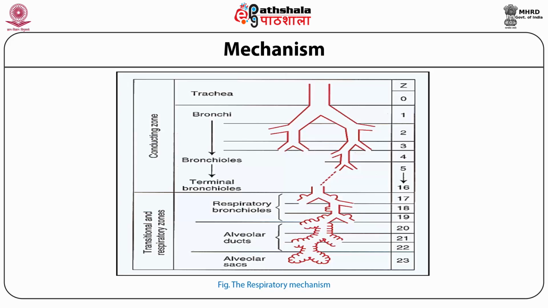The movement of air from the terminal bronchioles to the respiratory bronchioles is the transition phase from the conducting zone to the transitional or respiratory zone. In the respiratory zone, the air moves from the respiratory bronchioles to the alveolar duct and finally to the alveolar sac, where the exchange with the capillaries takes place, and hence the actual exchange of the gases is going on here.